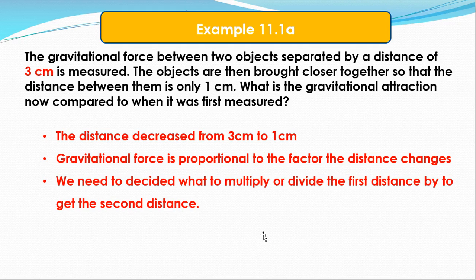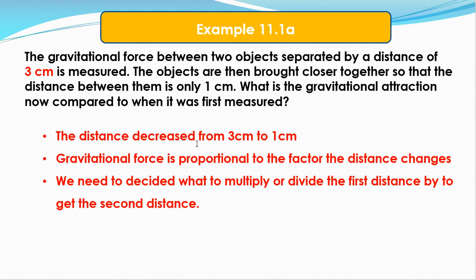So there are 2 examples in this part of the module. One is that the gravitational force between 2 objects separated by a distance of 3 centimeters is measured. So the actual force is measured. The objects are then brought closer together so that the distance between them is only 1 centimeter. What is the gravitational attraction now compared to when it was first measured? So the distance went from 3 centimeters to 1 centimeter, so it actually decreased.